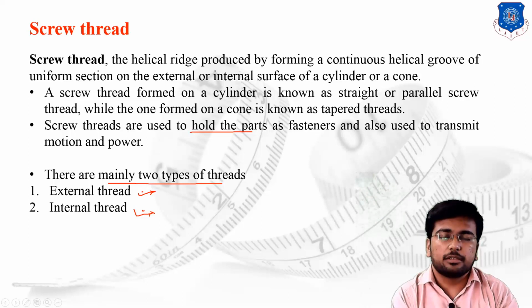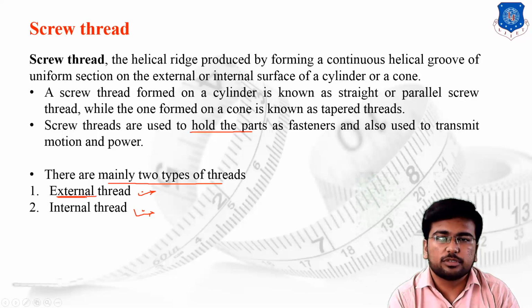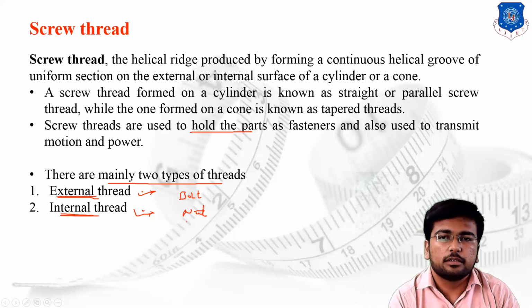For the external thread, make an underline, suppose the concept of the bolt stands for external threading, whereas in internal threading the concept of the nut stands for internal threading. We have also discussed the right-handed screw, though this is not in your syllabus, but you have to remember that we have the right-handed screw as well as the left-handed screw.